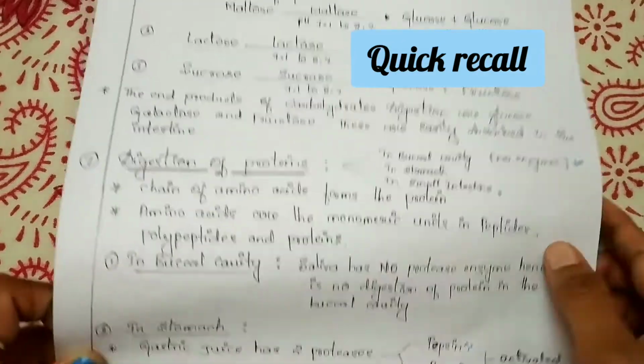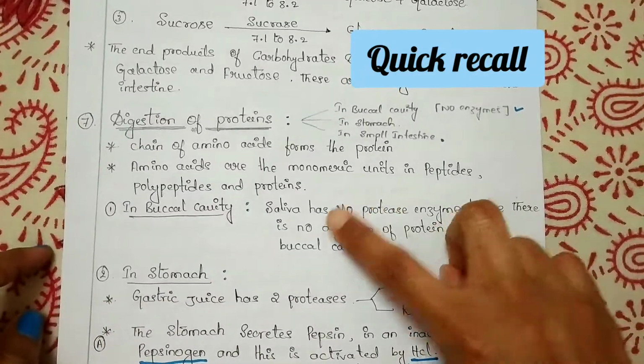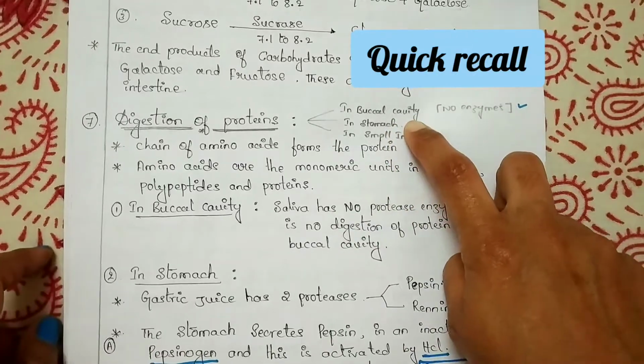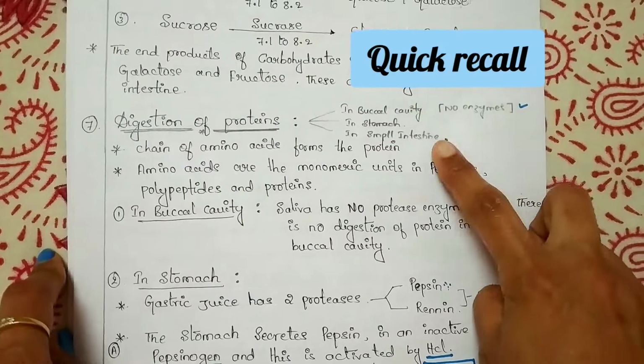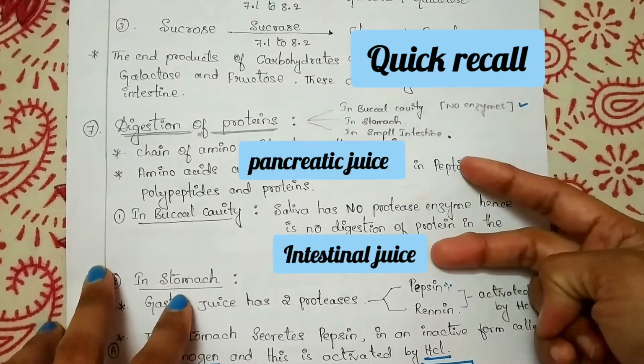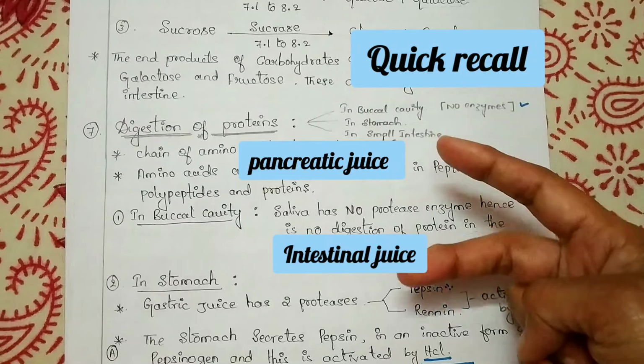In the stomach we know that gastric juice is present. There are two enzymes in gastric juice, that is pepsin and renin. Look at what the other two actions are. Then coming to the small intestine, we have two juices, that is pancreatic juice and intestinal juice.